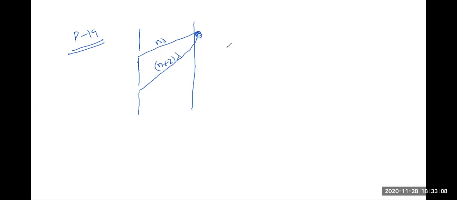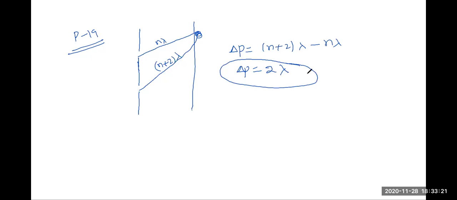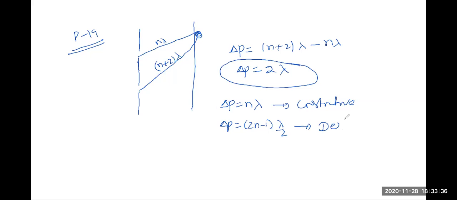The path difference is n plus 2 lambda minus n lambda, so n lambda cancels, it will be equal to 2 lambda. So path difference is an integer multiple of lambda. That is obviously delta p is equal to n lambda for constructive interference, and delta p is equal to an odd number, that is 2n minus 1 lambda by 2, for destructive interference.